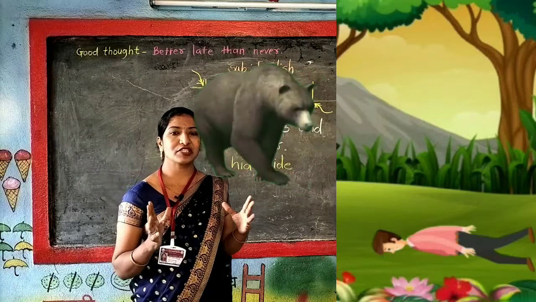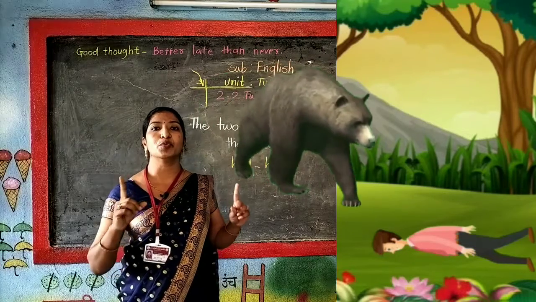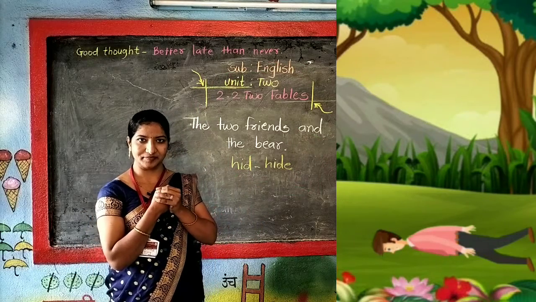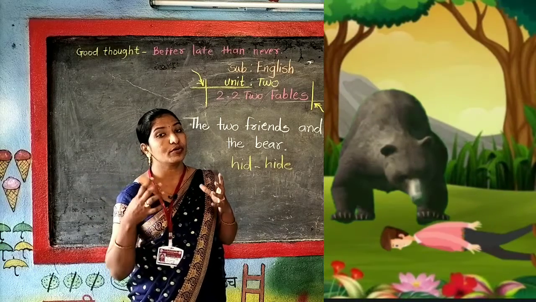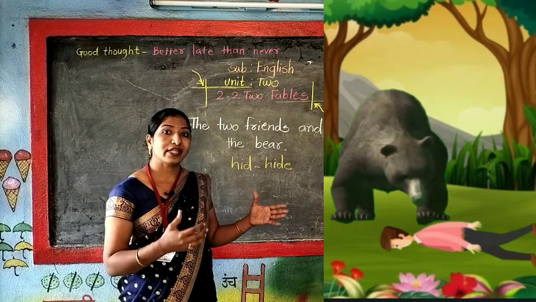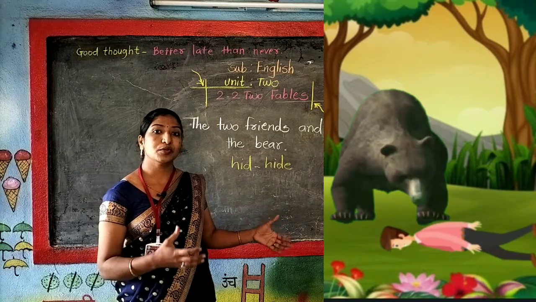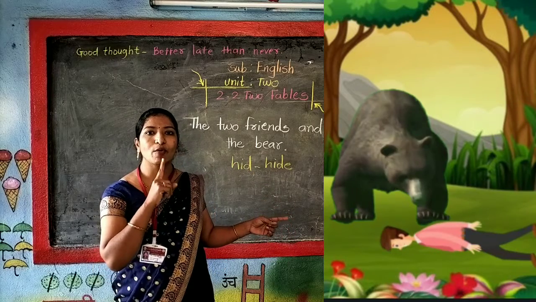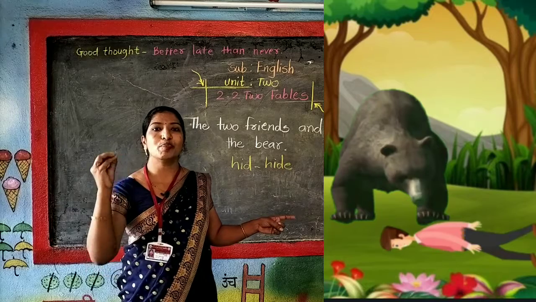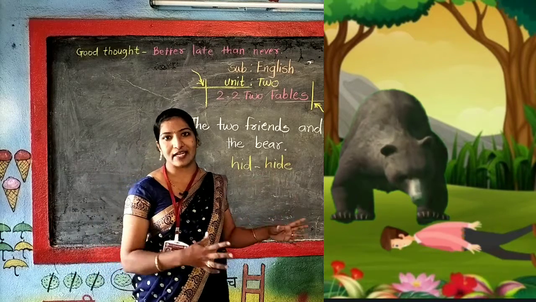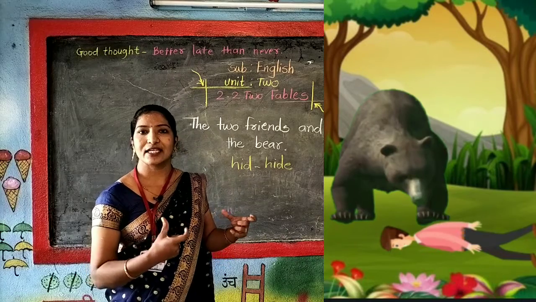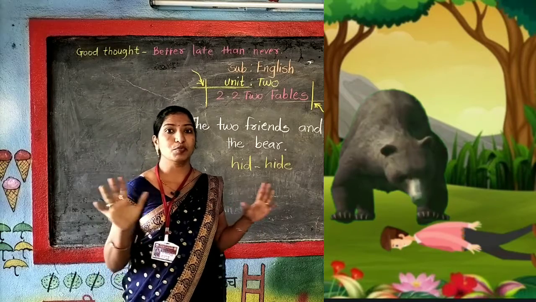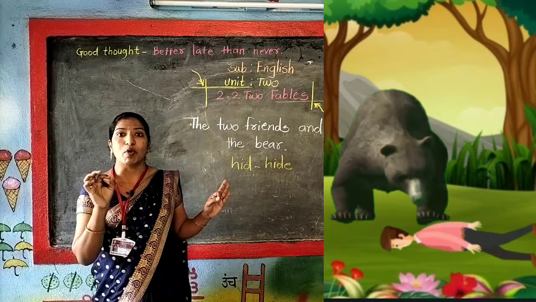He was very much scared, but he didn't move any part of his body. He held his breath. Because if the bear could know that the man is alive, he could have been in danger. And that is why he held his breath. Why? Just to pretend that he is dead. He wanted to show the bear that he is dead, and for that purpose he held his breath, and he didn't move any part of his body.